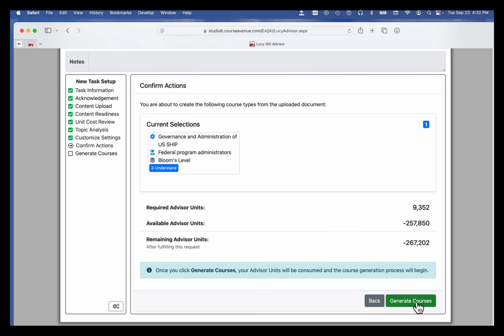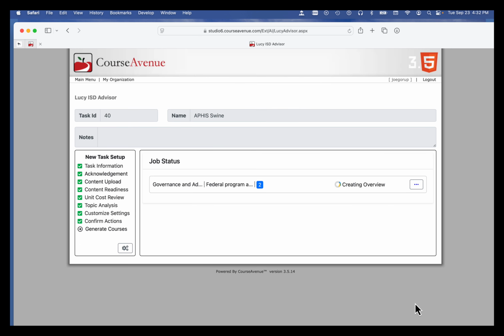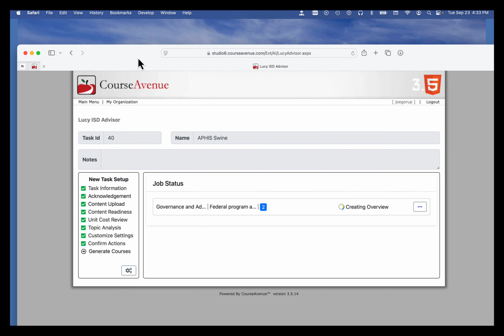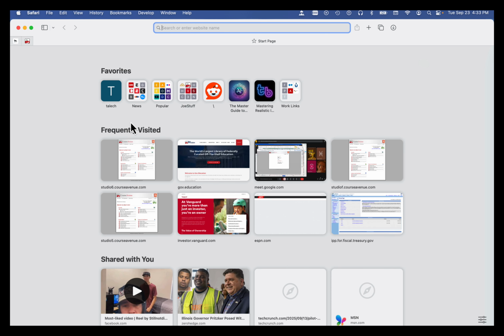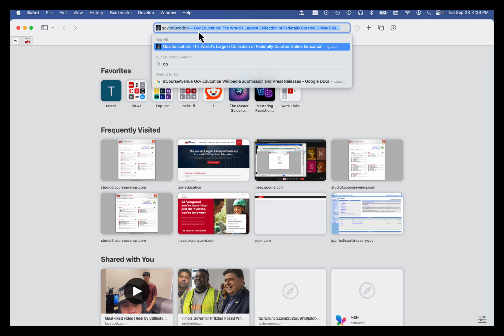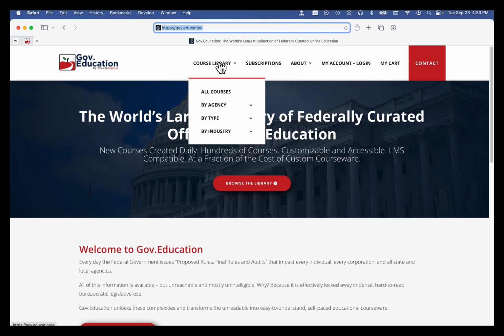And it's going to ask me one last time to generate the course. And this is submitted to what we call the factory. So what's happening now is my choices and that document are getting stuffed into the Course Avenue generative AI factory, and out will come a course. And if we look at what we mean, in a new window, just to show Gov.Education, we have lots of courses.